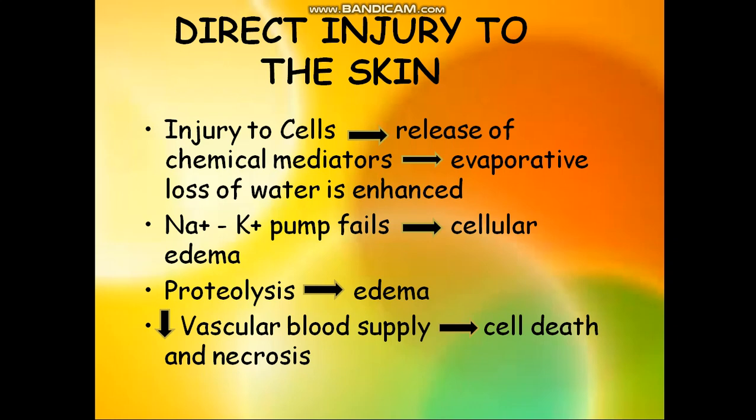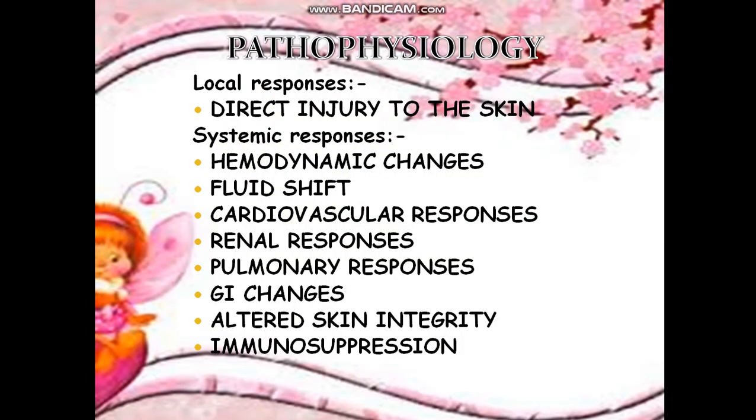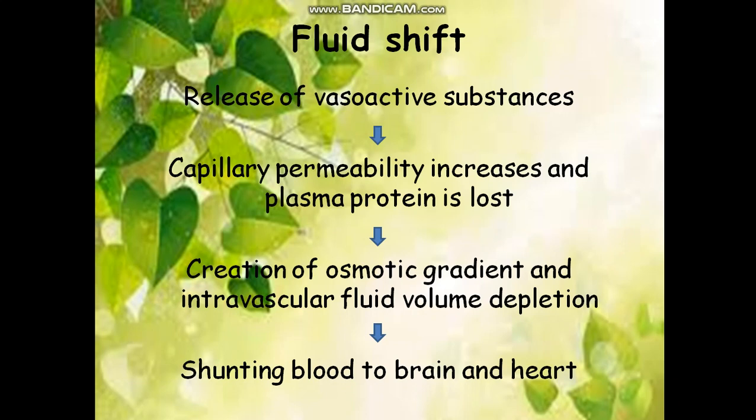Okay, next what happens, that is the fluid shift. How does the fluid shift happen? Release of the vasoactive substances. Capillary permeability increases and plasma protein is lost. As we know about the osmosis process, it's the spontaneous movement of solvent molecules through a partially permeable membrane. We already learned osmosis and diffusion in our basic classes, right? So osmosis is the spontaneous movement of solvent through a semi-permeable membrane, from the region of higher solute concentration in the direction that tends to equalize the solute concentration on the two sides.